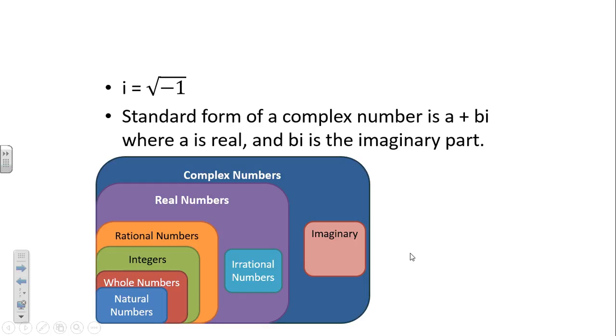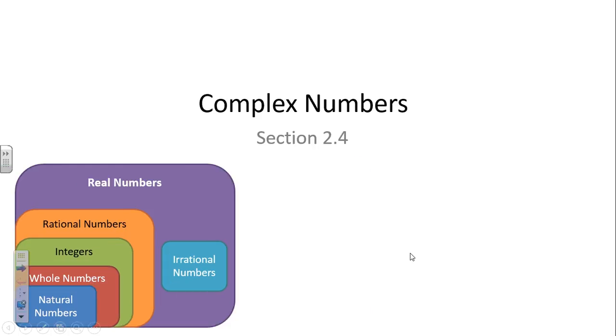So back in the day, when you were first learning about numbers, we had our natural numbers, and those were our counting numbers. We learned how to count 1, 2, 3, 4, 5, 6, 7, 8, 9, 10. If you were my son, you skipped number 7 for some reason, and away we went. So those were your natural numbers. We added the number 0, and that was your whole number system.